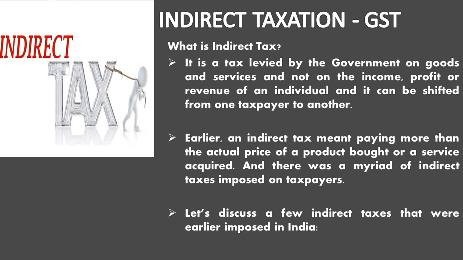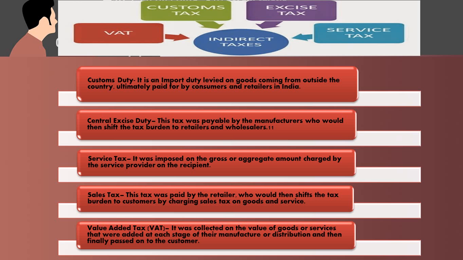Let us discuss a few indirect taxes that were earlier imposed in India. Number one, customs duty. It is an import duty levied on goods coming from outside the country, ultimately paid by the customers. Second one is central excise duty. This tax was payable by the manufacturer who would then shift the tax burden to the retailers as well as wholesalers. Then service tax. It is imposed on the gross or aggregate charge amount by the service provider on the recipient.